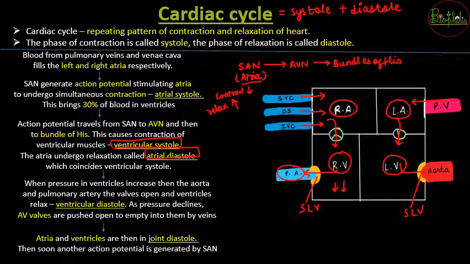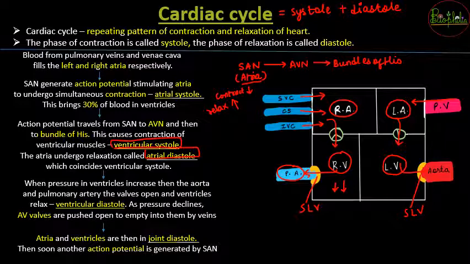Joint diastole means the atria and ventricles are both in the relaxation state, and without any obstruction the blood is going to flow from atria to the ventricles. Now this will happen until the next action potential is generated.